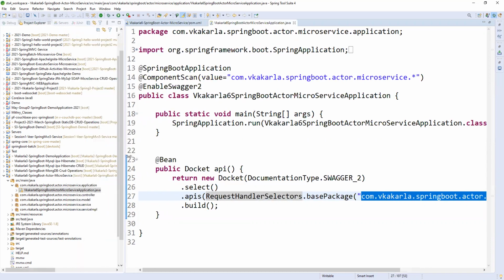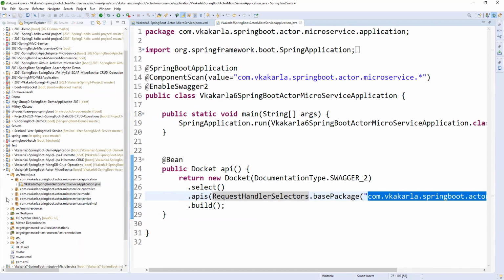And the second thing is, if you come to service, give me 1 second. If you come to service, there are functions there. Based on those functions, we become aware of what the service is doing and what functions are available. Based on the functions we will be able to know what operations we are going to perform on this particular microservice. So let me open service.